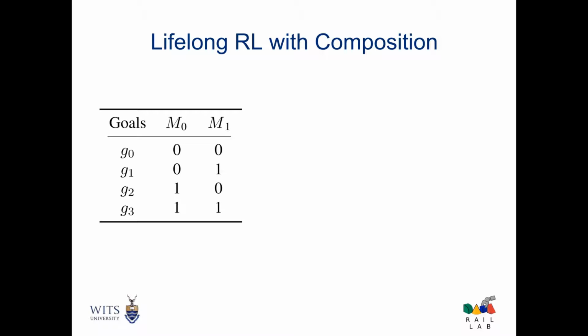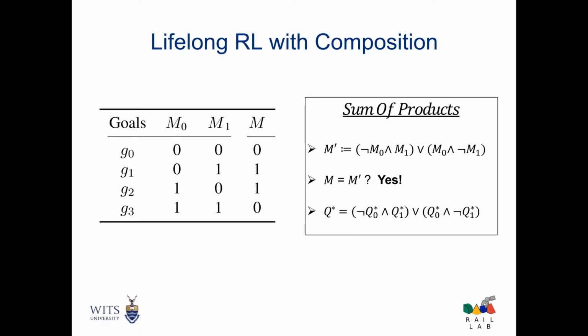So this gives us all we need to leverage zero-shot composition for lifelong learning. Say we have learned two tasks, M0 and M1, and we are given a new task M. We can simply use the sum of products to determine a candidate Boolean expression for it. If that Boolean expression evaluates to the given task, then we can solve it without further learning by similarly composing the extended value functions. If not, then we can learn it and add it to our library.